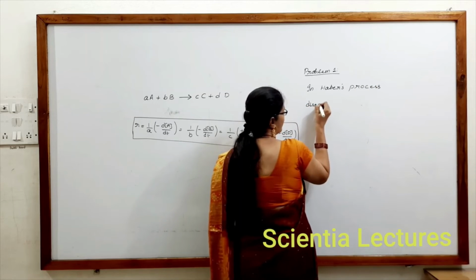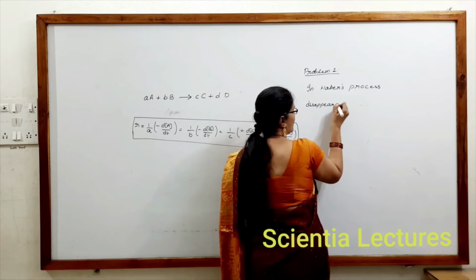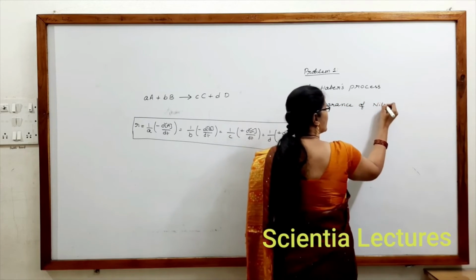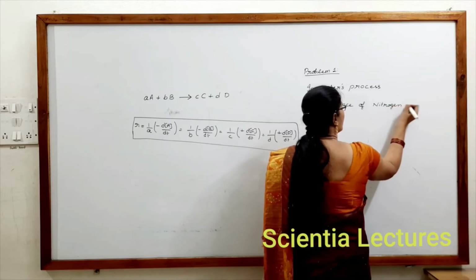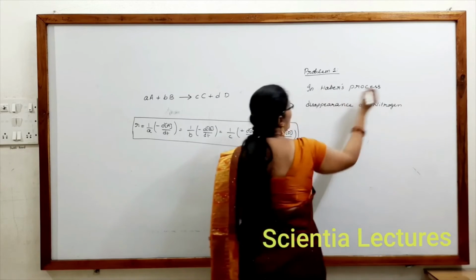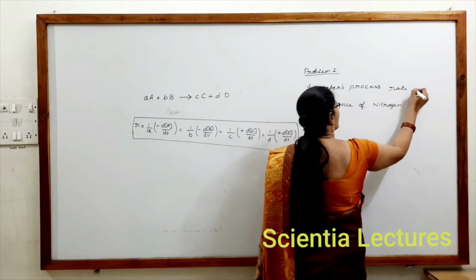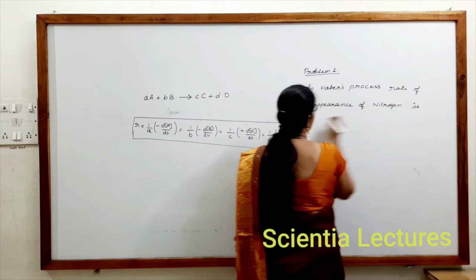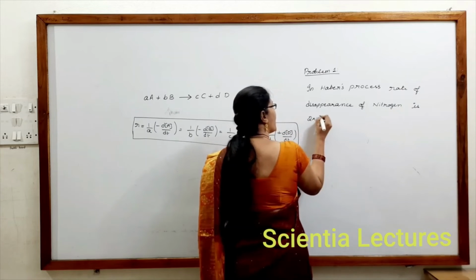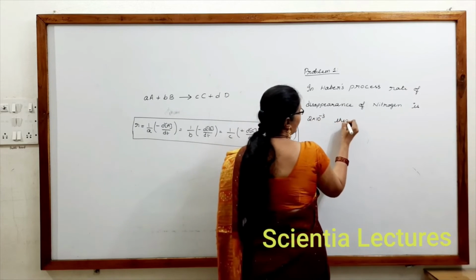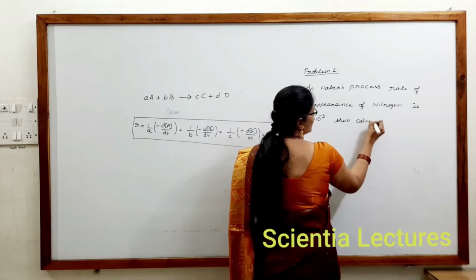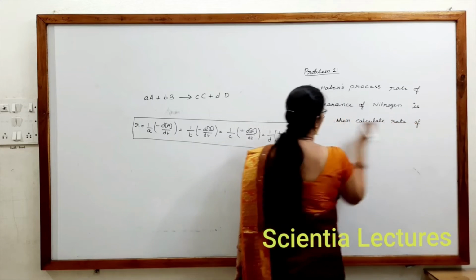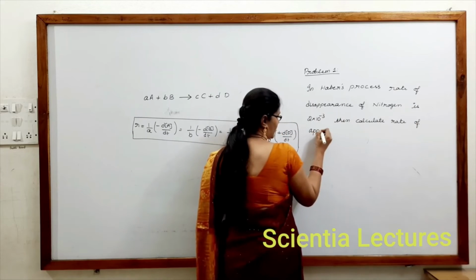disappearance of nitrogen, or rate of disappearance of nitrogen is 2 into 10 power minus 3. Then calculate rate of appearance of ammonia was the question asked.